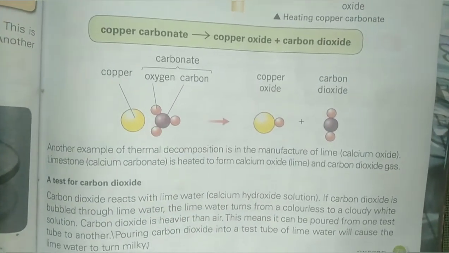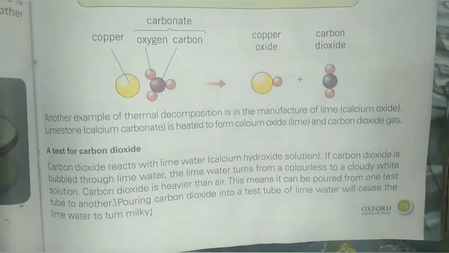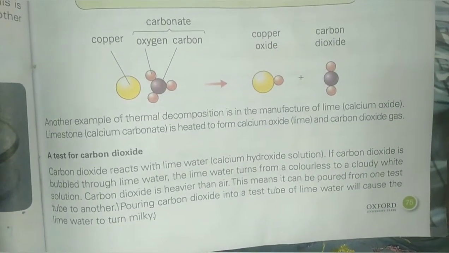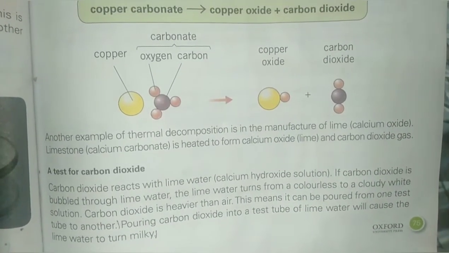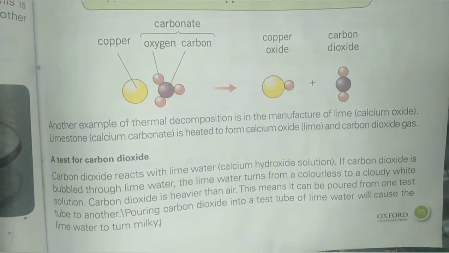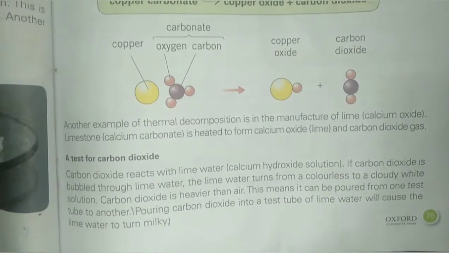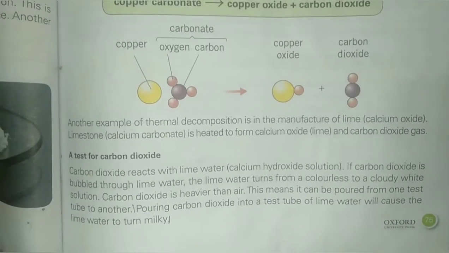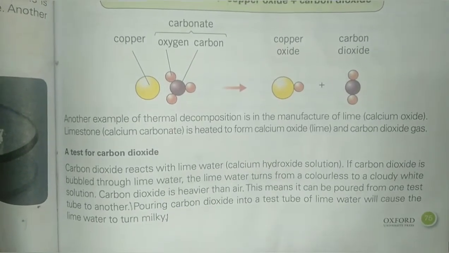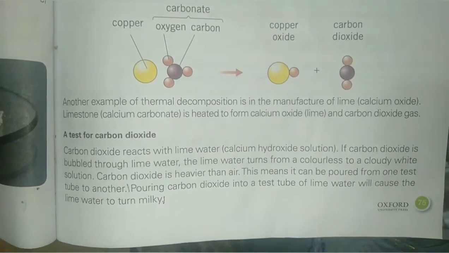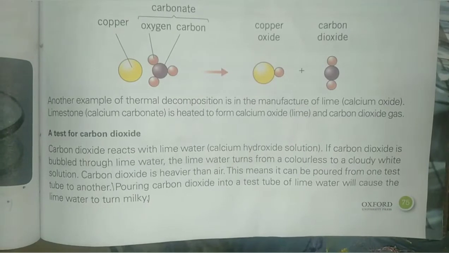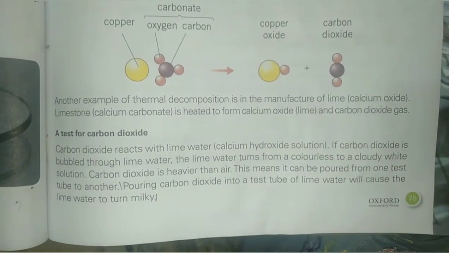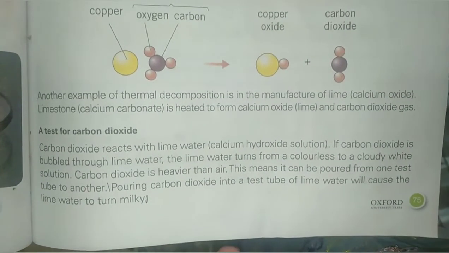Another example of decomposition reaction is the manufacture of lime. Lime is the common name of the chemical compound calcium oxide. Limestone is heated to form calcium oxide and carbon dioxide gas. Students, we can test the presence of carbon dioxide gas by performing a test.